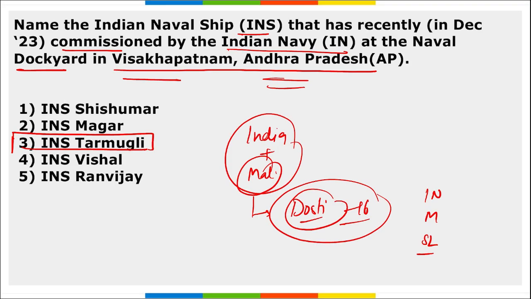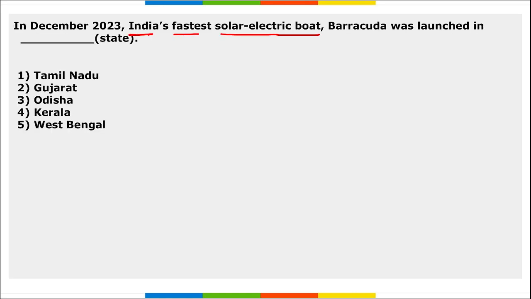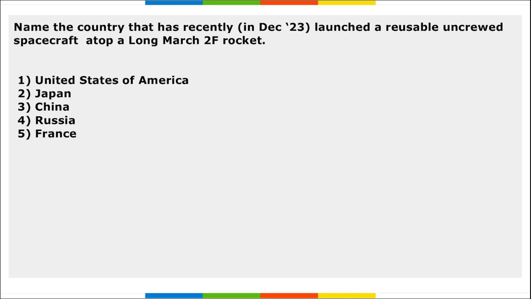Next, and one more thing, this INS Tarmugli was built by GRSE, Garden Reach Shipbuilders and Engineers Limited, that is in Kolkata, West Bengal. Next, India's fastest solar electric boat Barracuda was launched in the state of Kerala, that is India's fastest solar electric boat. Right? Next, name the country that has recently launched a reusable uncrewed spacecraft atop a Long March 2F rocket. It is China. Right? China launched a reusable uncrewed spacecraft using the Long March 2F rocket.